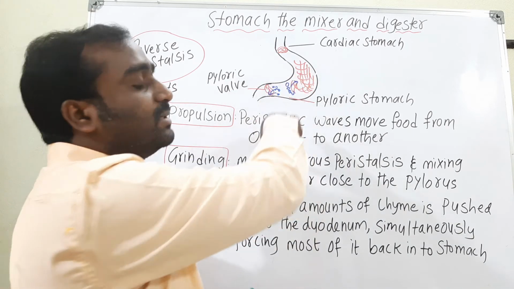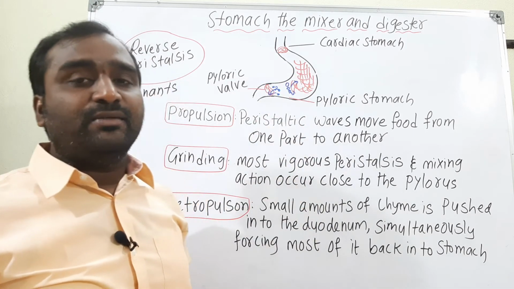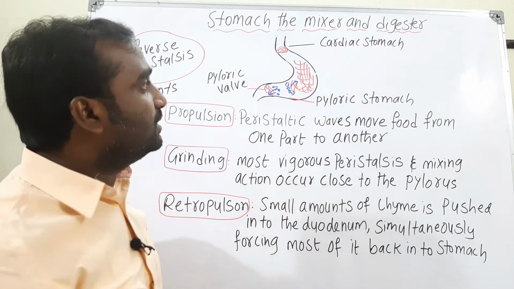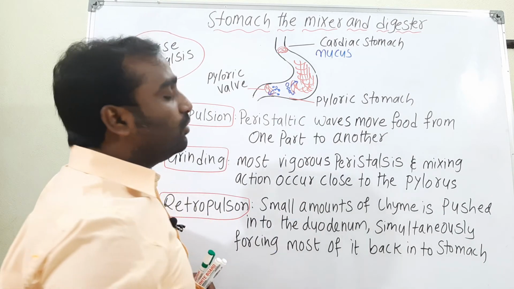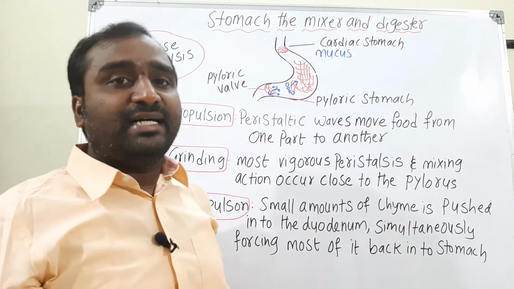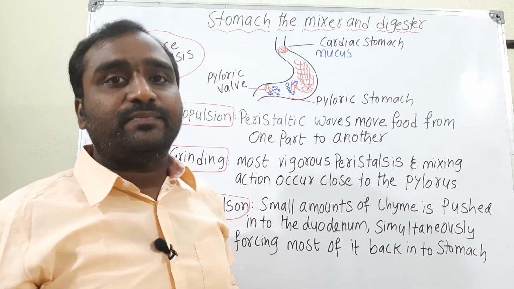The walls of the stomach are lined with mucus. What is the use of mucus?